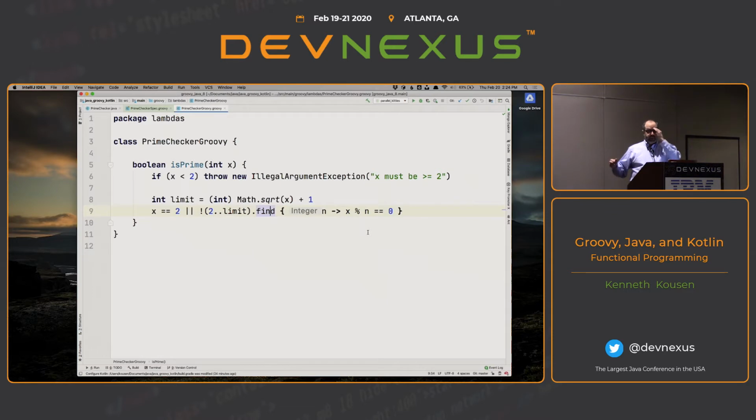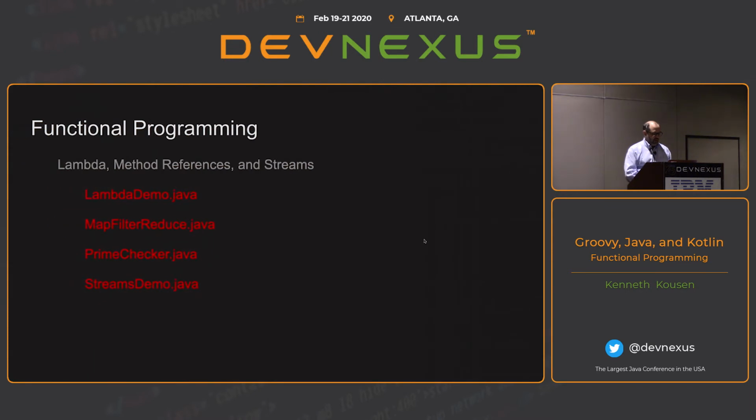In this case, it's a closure. The syntax for closures in Groovy puts everything inside the braces, as opposed to the Java syntax, which can leave them out on an expression lambda and adds them after the arrow on a block lambda. But in Groovy, the whole thing goes in braces, and the same thing happens in Kotlin. So in fact, if I were to implement this in Kotlin, it would look almost identical. Just to give you a sense of what these things look like, that's why I wanted to bring this up. Most people are familiar with the Java part, and I have a few others, but I figured that's enough.